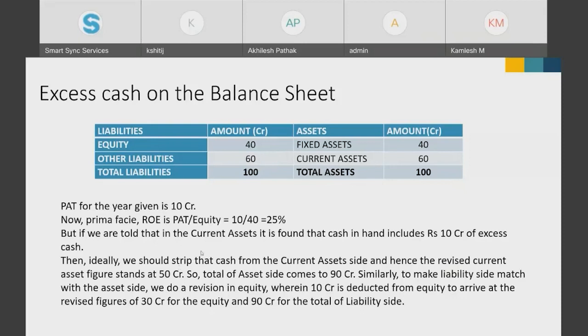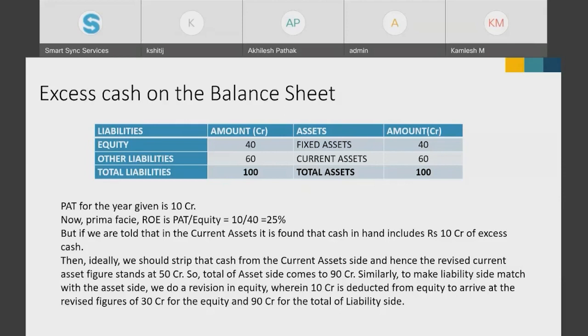But if we told you that in the current asset, it is found that cash in hand includes 10 crore of excess cash. What do I mean by 10 crore of excess cash? This is the cash which is not required in the business. This cash is not required for the daily operation of business. This is extra cash which has been earned due to several years of profitable business.